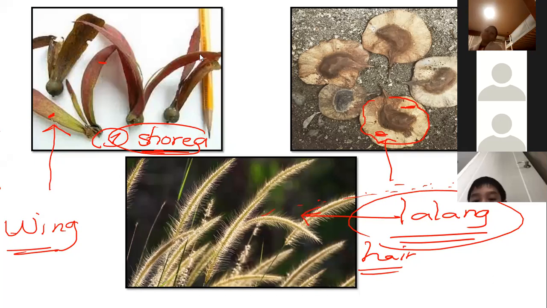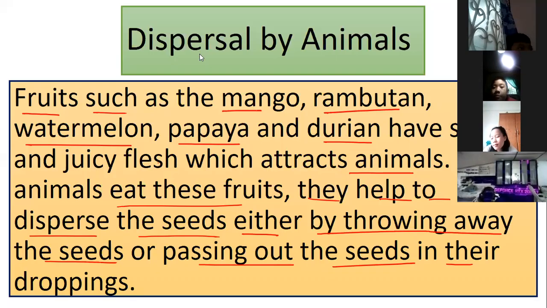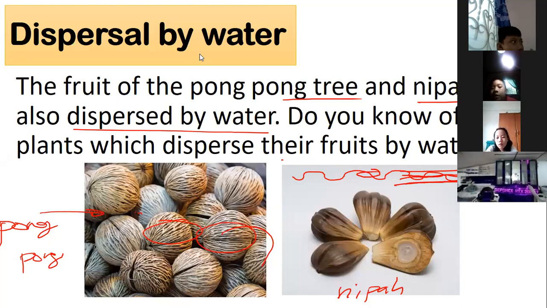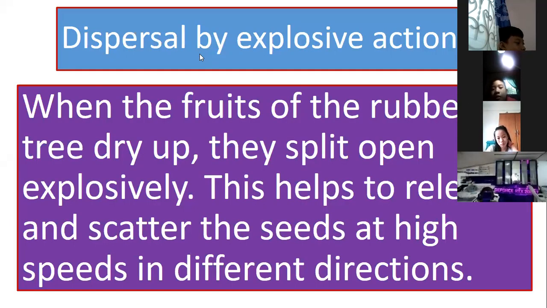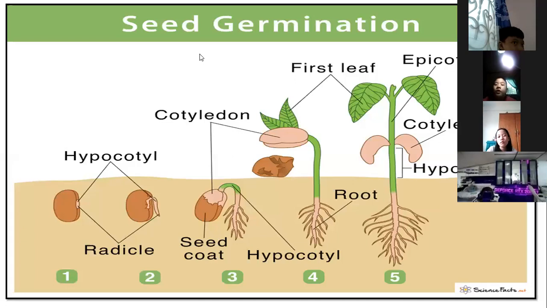Meaning the seeds will grow, start to germinate. The same with dispersal by animals. If the animals drop the seeds on good soil, there is water, there is oxygen, and good temperature, meaning the seeds will grow. The seeds will germinate. The same with dispersal by water. The same with dispersal by explosive actions. So this one is what we call germination.